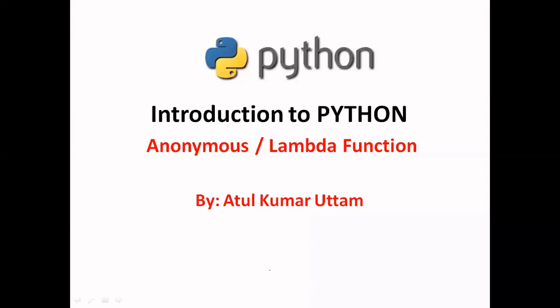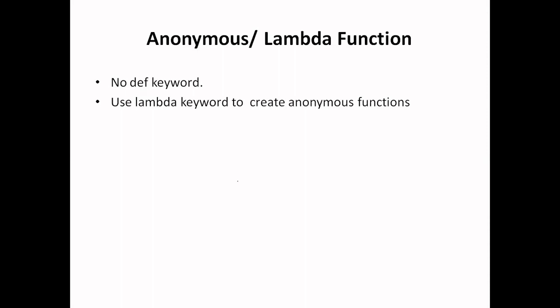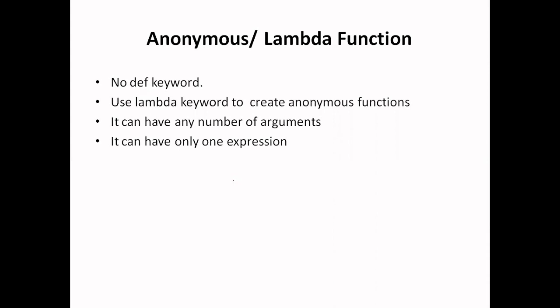Hello everyone, welcome to Introduction to Python, and in this lecture we will see the anonymous function or lambda function in Python. So in Python, a lambda function is defined with the lambda keyword, and we do not use the def keyword as we use the def keyword to define another function of Python. Basically there is no use of the def keyword and we use the lambda keyword. A lambda function can take any number of arguments, but it can have only one expression. And apart from this, it cannot have any statement inside the lambda function.